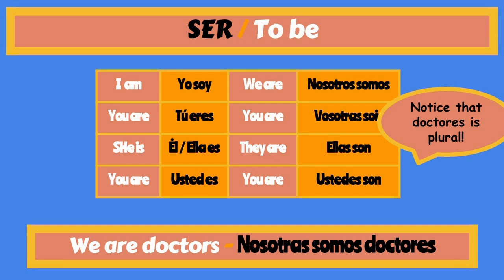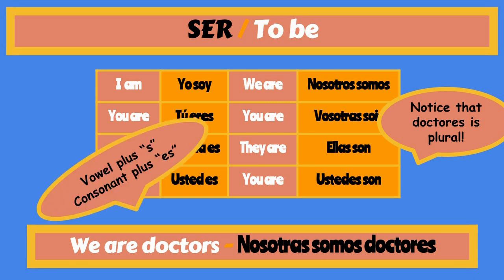We are doctors. Nosotros somos doctores. Notice that doctores is plural because we're talking about nosotras. And because I said nosotras, notice that we are speaking just to women or girls. Now, to create a plural in Spanish, you just have to add an S when the noun is ending on a vowel and an ES when it's ending on a consonant. This is another lesson that we will have, but just remember that.